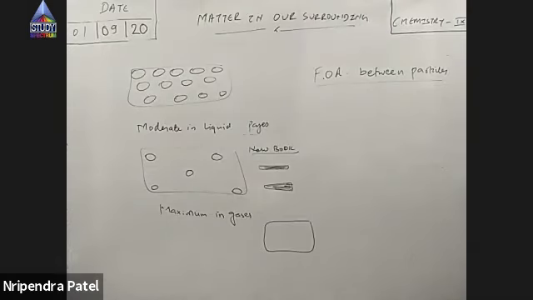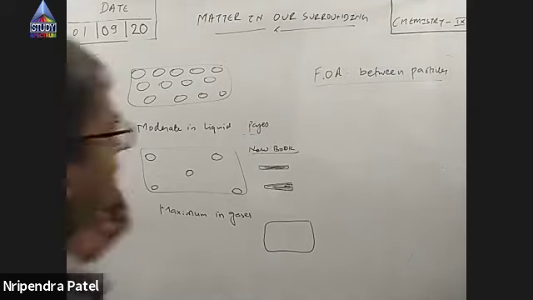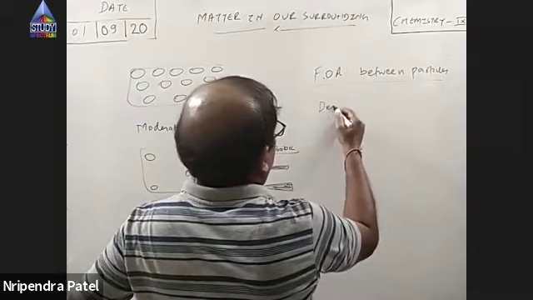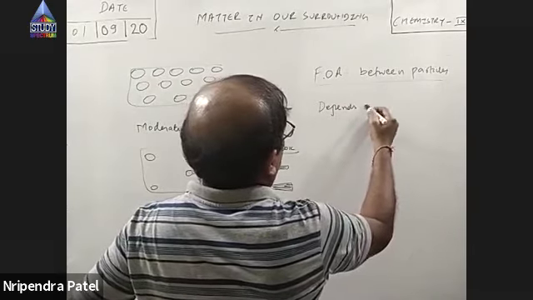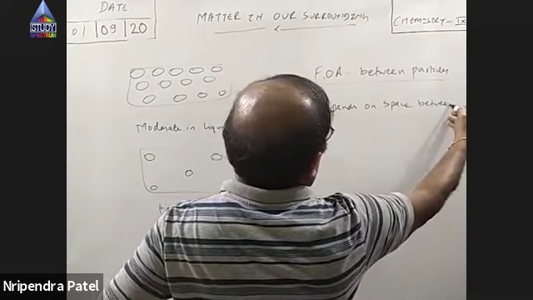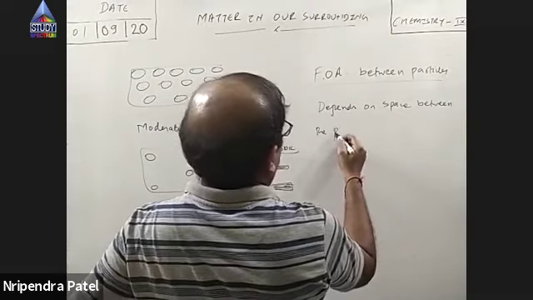See, force of attraction depends on space between them, right? If space is large, then interaction between the particles is negligible. Force of attraction between the particles depends on space between the particles.